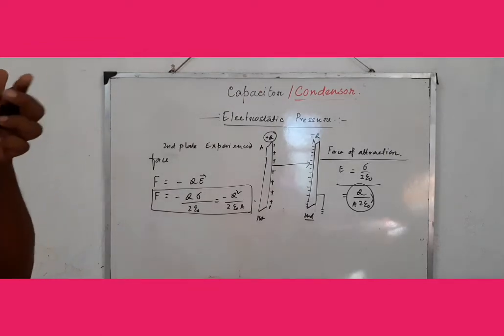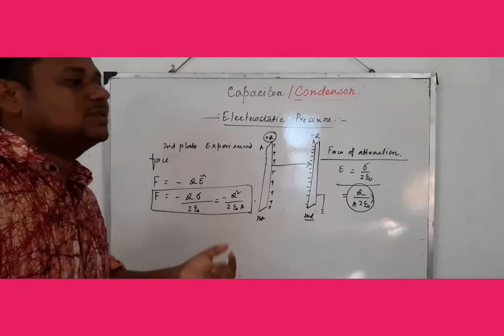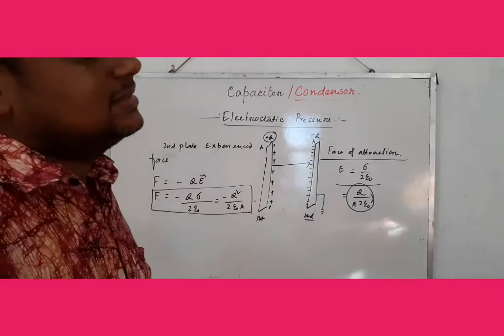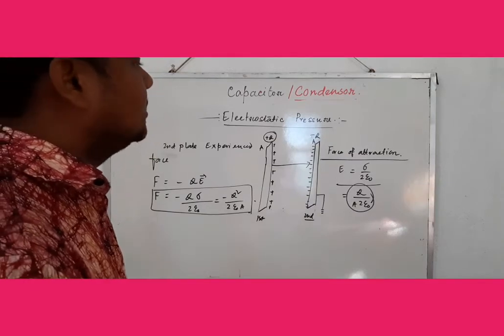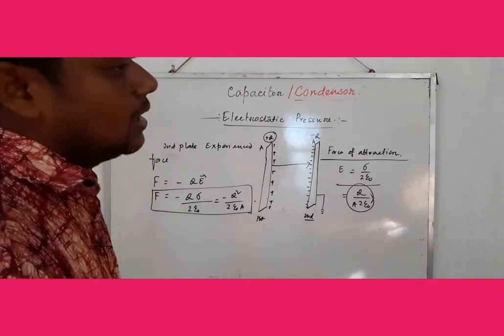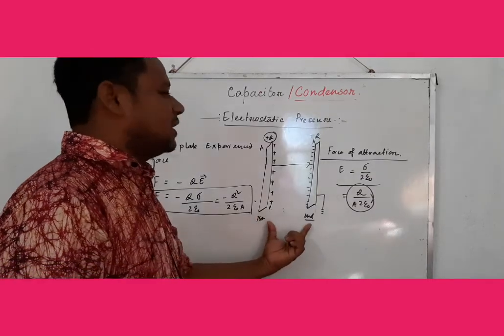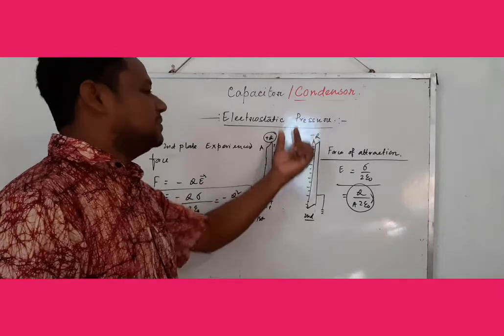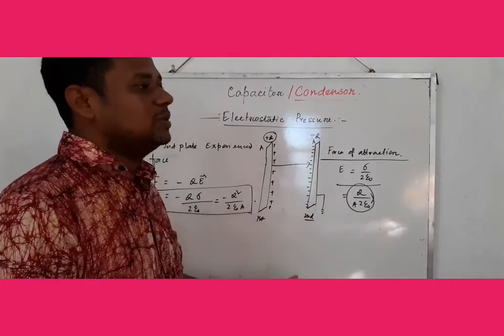So we can write that is the force. Sometimes in electrostatics there are several problems, and it is important for competitive exams, where two conducting sheets are placed and a conducting slab is inserted in between the two plates. Then you have to calculate the force of attraction.